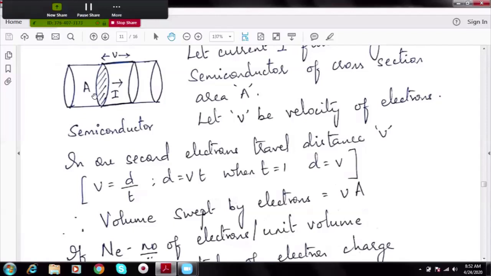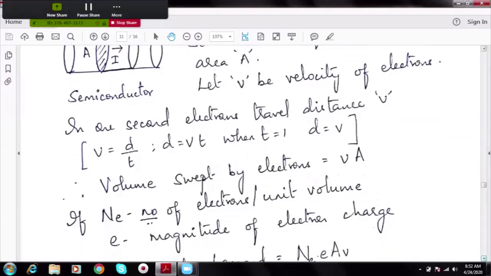So that means in every second, all the electrons are moving through a volume of V into A. V represents the length and A is the cross-sectional area. It is like a cylinder. The volume of a cylinder is pi r square into h. So pi r square is the cross-sectional area, and h, or V in our case, is the distance moved. So in every second, electrons are moving through a volume V into A.